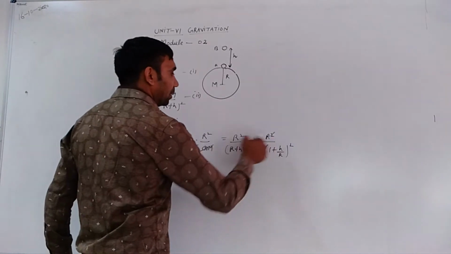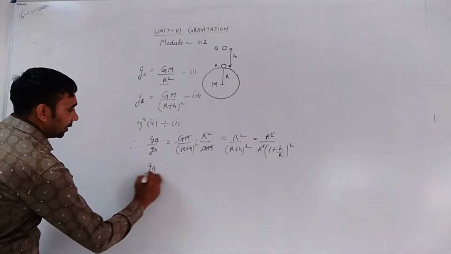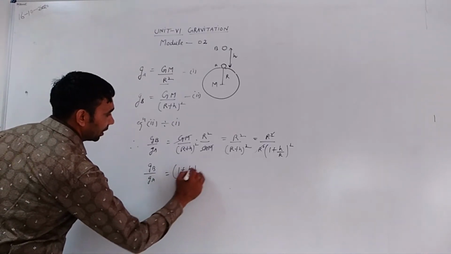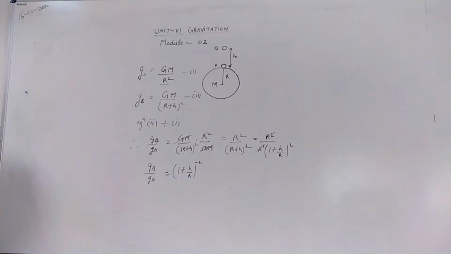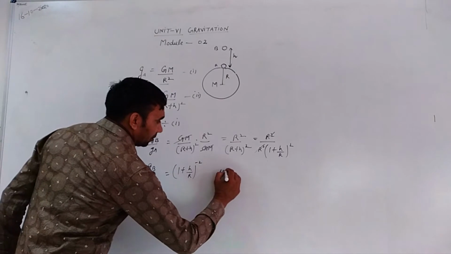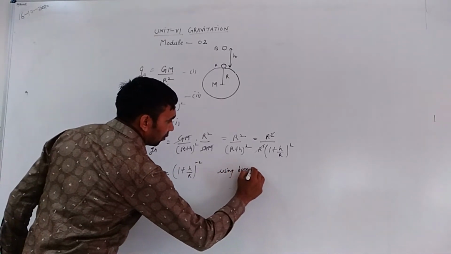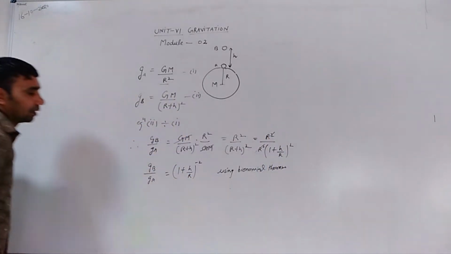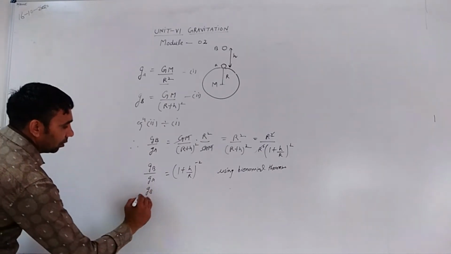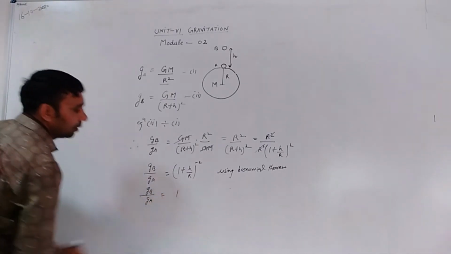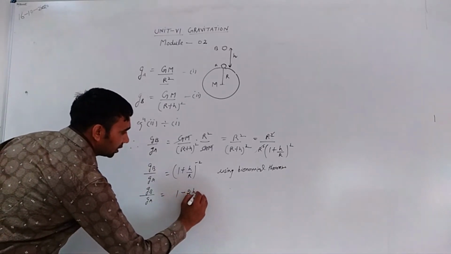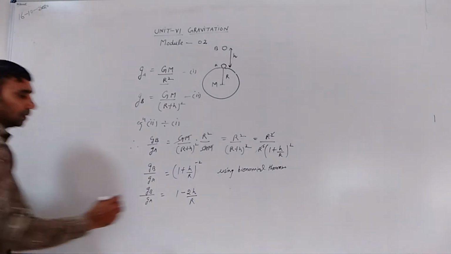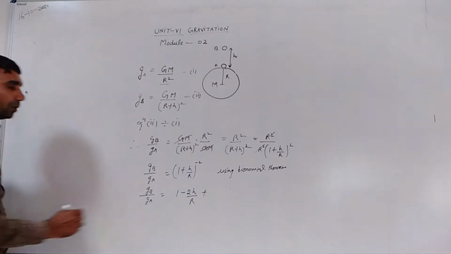Now, by using the binomial theorem, g_b divided by g_a is equal to (1 plus h divided by r) to the power minus 2, which is 1 minus 2h divided by r plus higher powers of h.